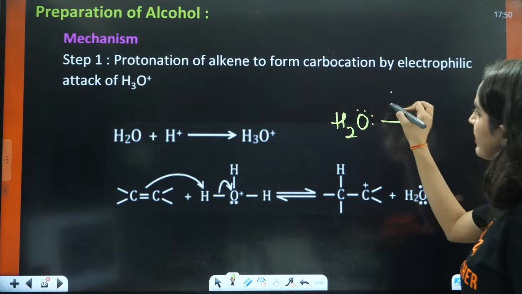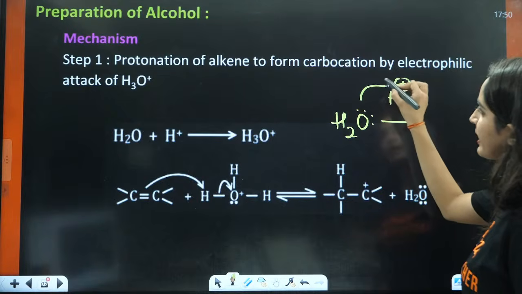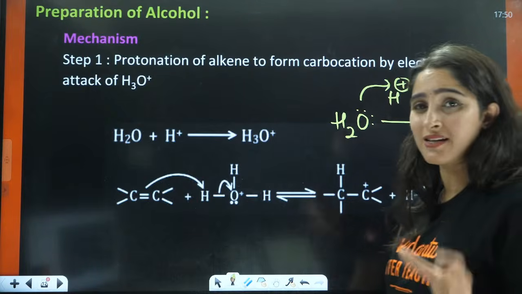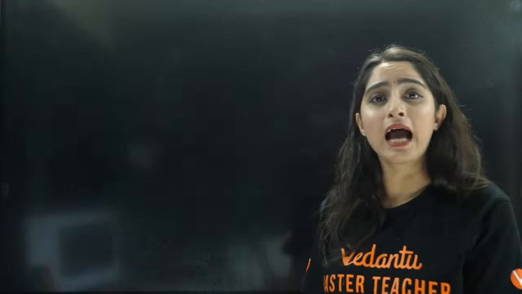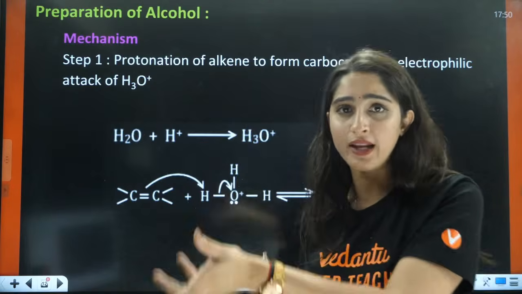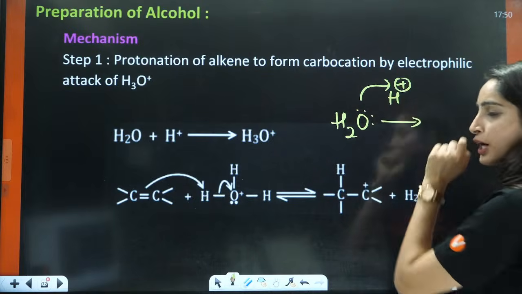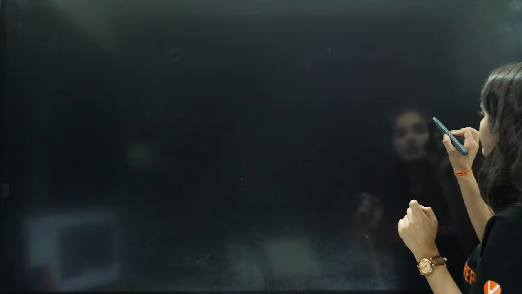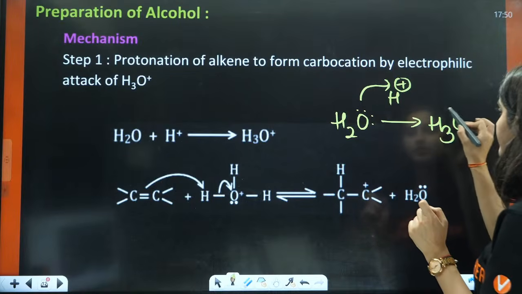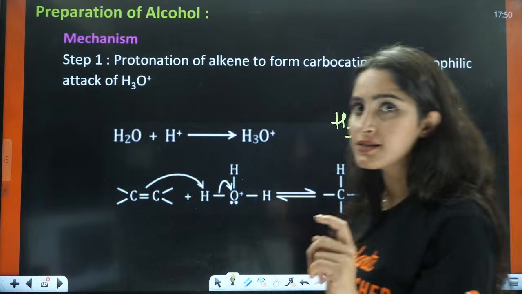So now, when H positive is going to attack here, what will happen? And always in mechanism, always remember that your arrow is from more electron density to less electron density. So here you have more electron density, here you have less electron density. So the answer will be your hydronium ion, that is H3O positive. That is going to be the answer.